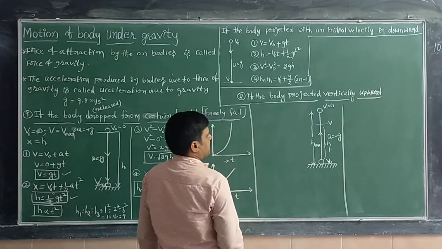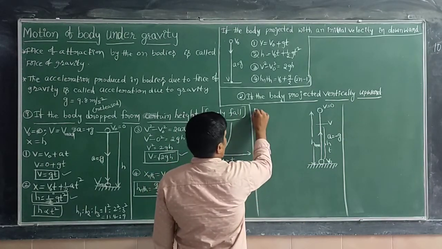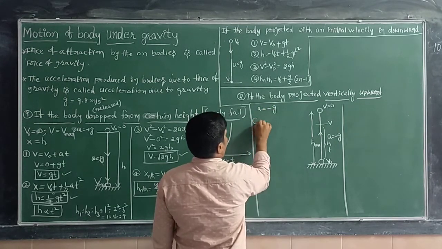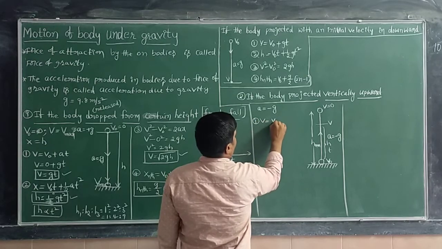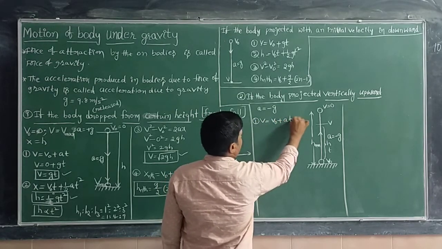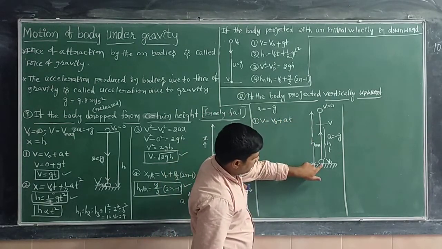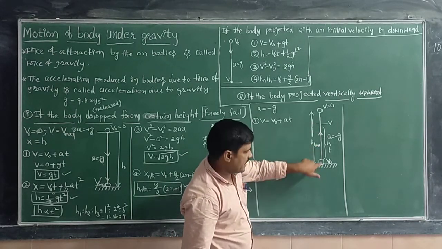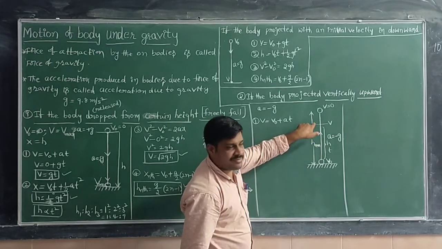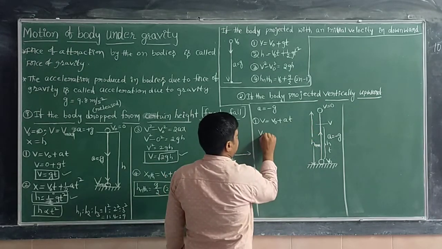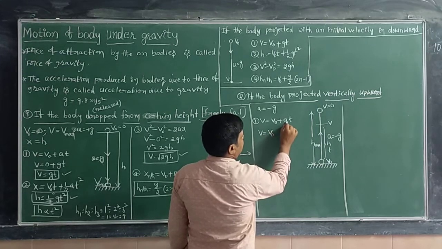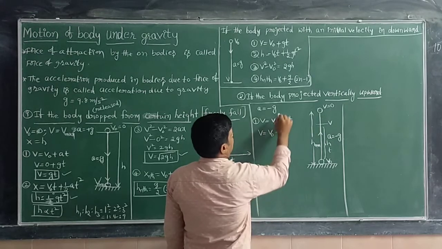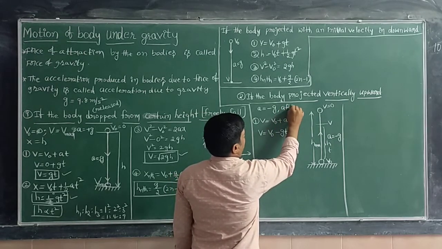In that case, how can I write the kinematic equations of motion? Here a is equal to minus g. The first kinematic equation is v equals v naught plus at. Now for this journey from the ground to an intermediate point at some height, the final velocity v is equal to v naught minus g into t, after t seconds.